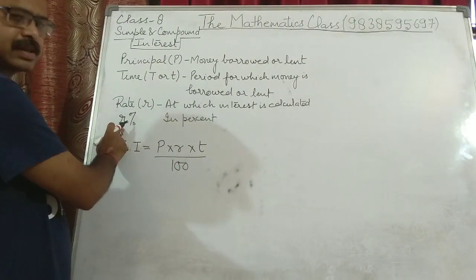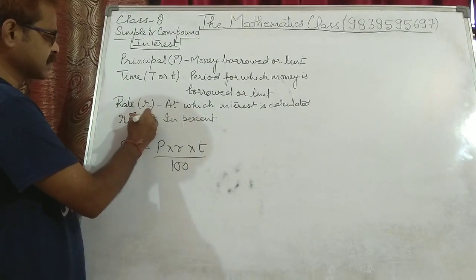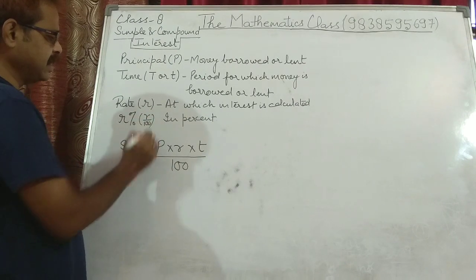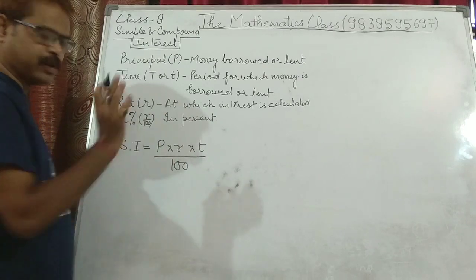Because R is always considered as rate percent. Percent means this can be written as R upon 100. So simply P into rate into time, PRT upon 100.